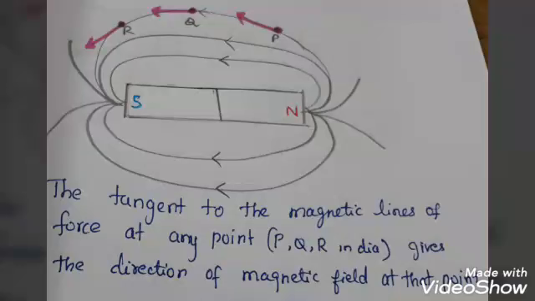Coming to the second property, the tangent. If you want to find the direction of the magnetic field at any point, what you have to do is draw the tangent. The tangent gives the direction of the magnetic field line at that point. The tangent to the magnetic line of force at any point gives the direction of the magnetic field at that point. Right? Now we will go to the third property.